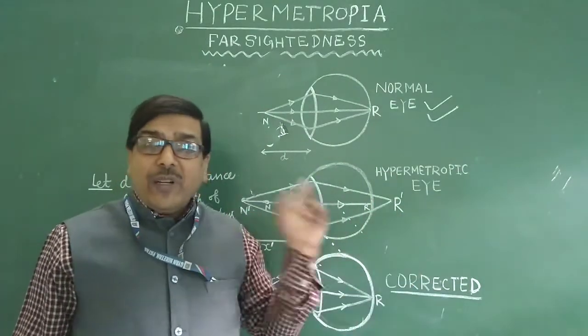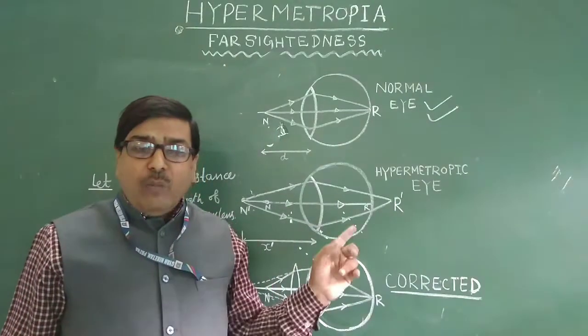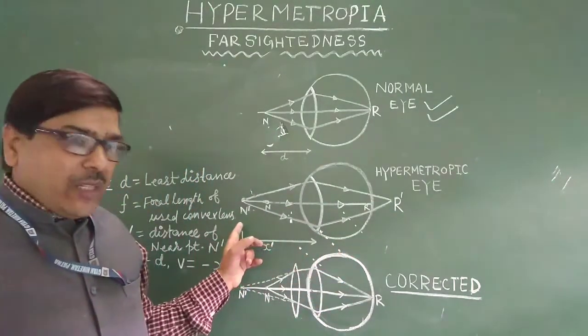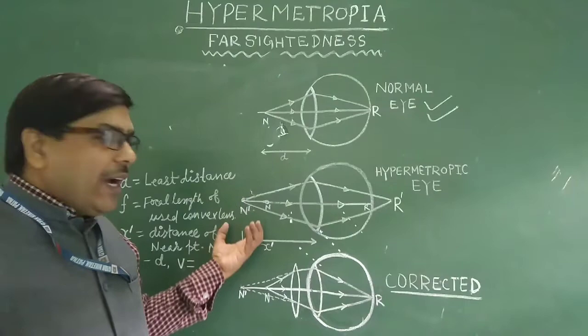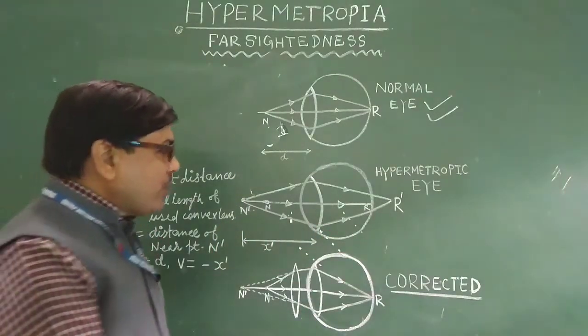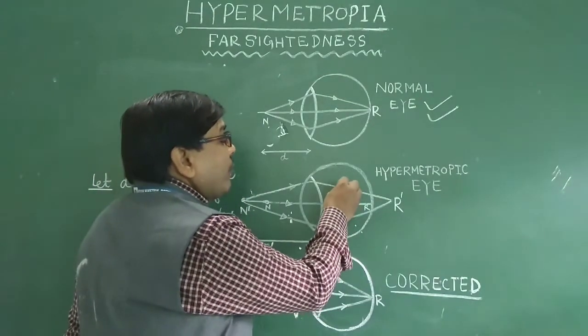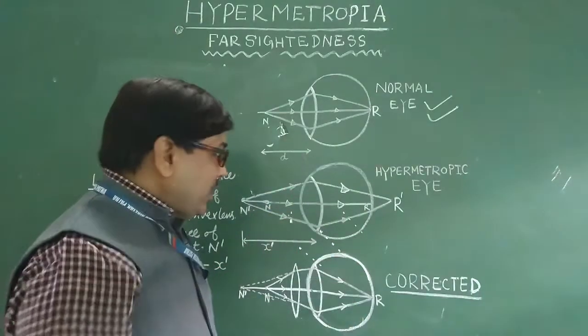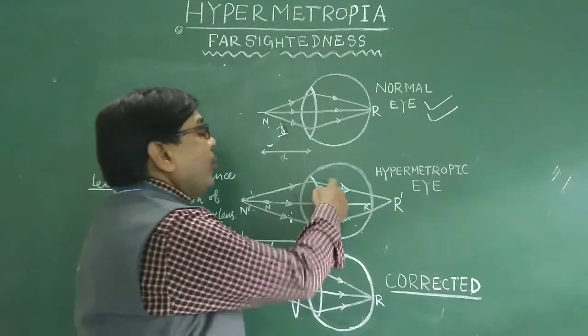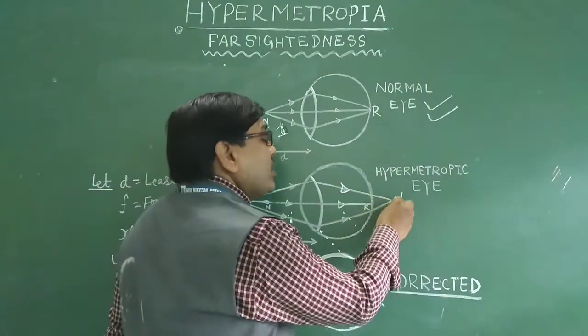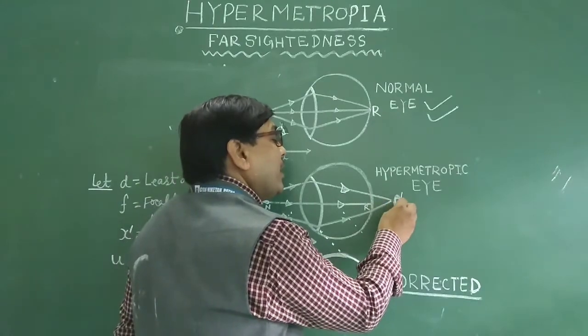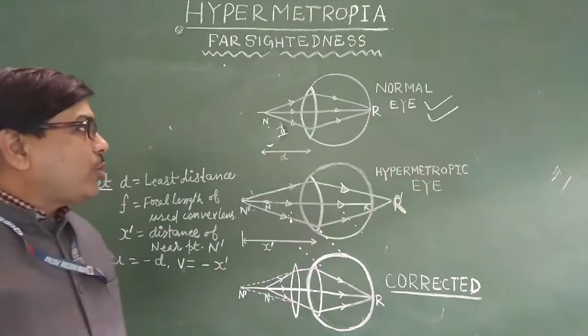That's why that person is not able to see the near objects, because their converging property decreases, is lost. Here the image point is at the back side of the retina. That's why he is not able to see.